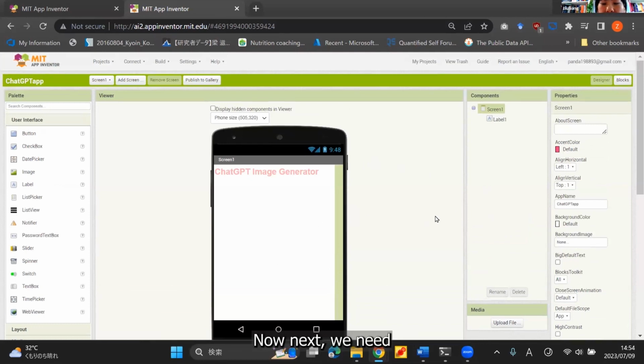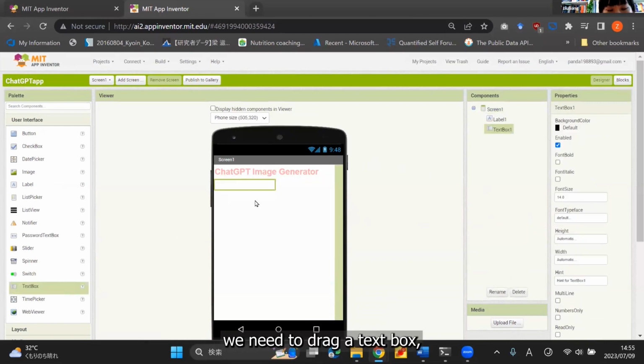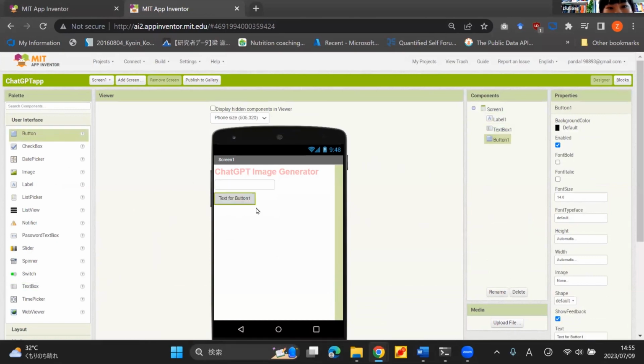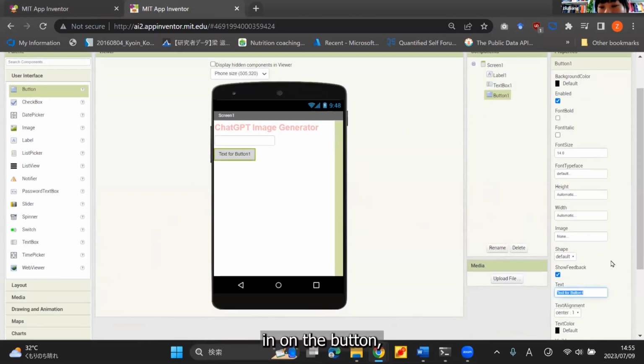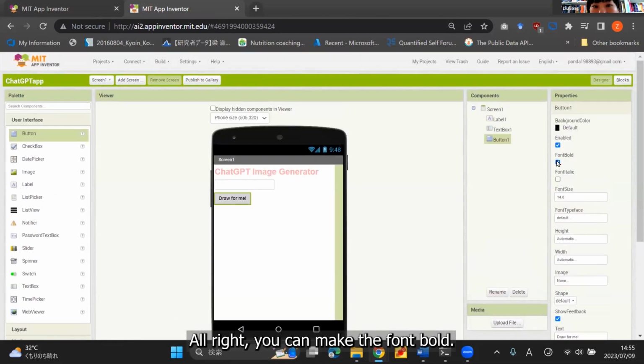Now, next, we need a text input box where a user can describe the image they want to generate, right? For that purpose, we need to drag a text box. There we go. And then we need a button. On the button, it should say draw for me or generate image for me, anything. So this is basically the button where the user clicks to submit their prompt, and then the app will generate the image for them. All right, you can make the font bold.